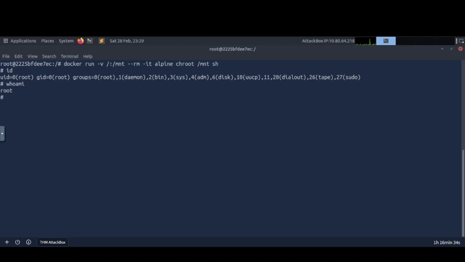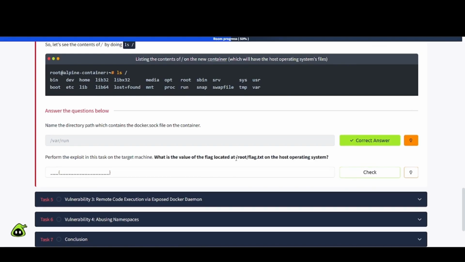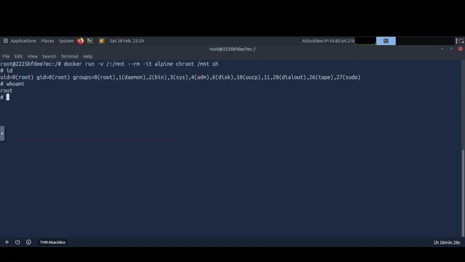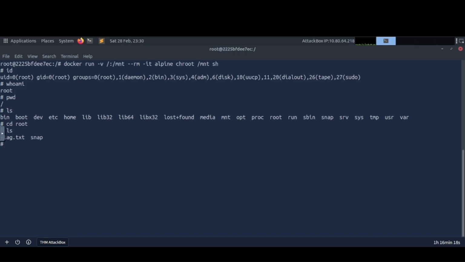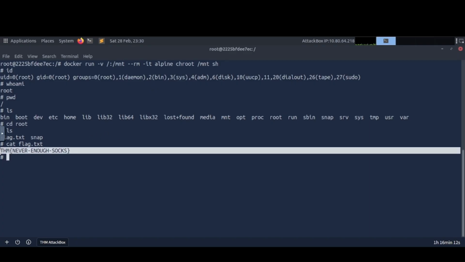Got it. So now we need to locate the flag in root. So let's see where we are. Print working directory. All right, ls. And we need to find the root directory, which is there. So cd into root. ls, there's the flag right there. So cat flag.txt. And there we go. Pretty cool there.